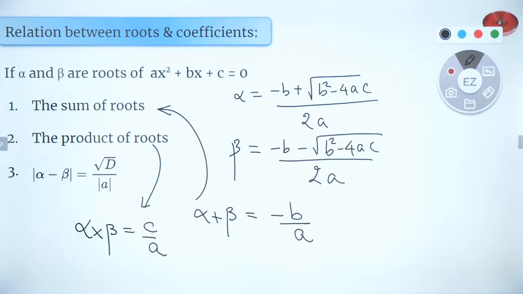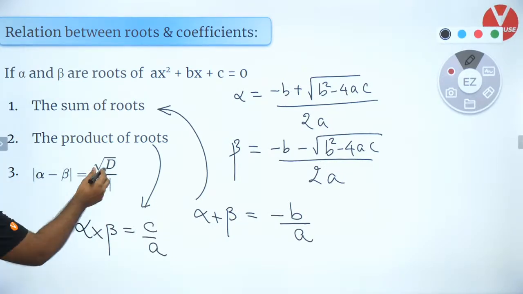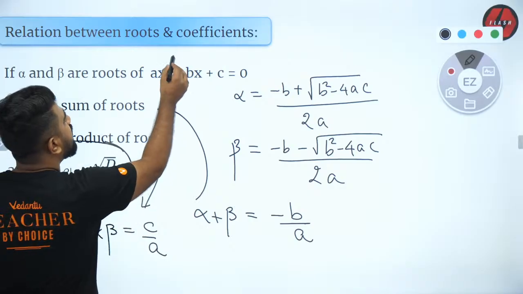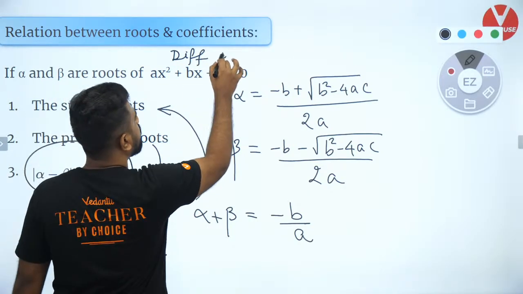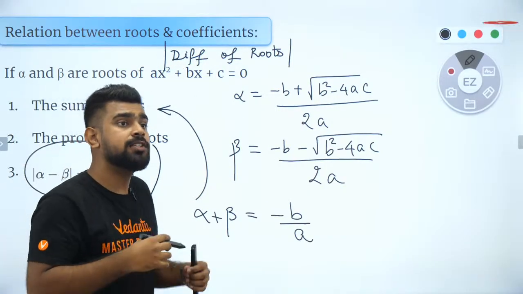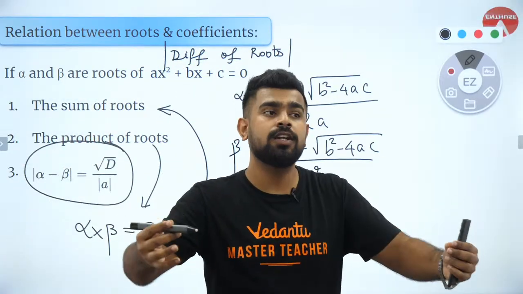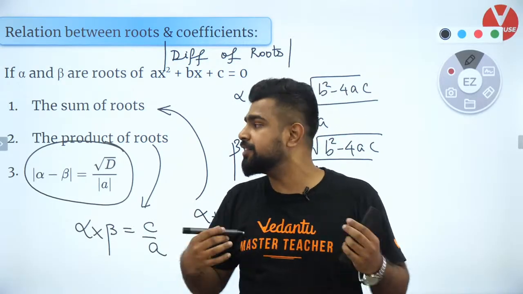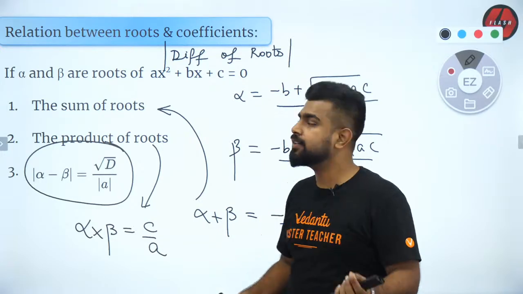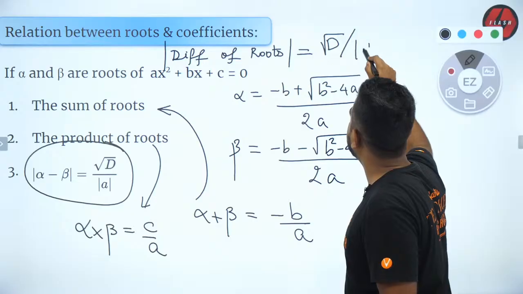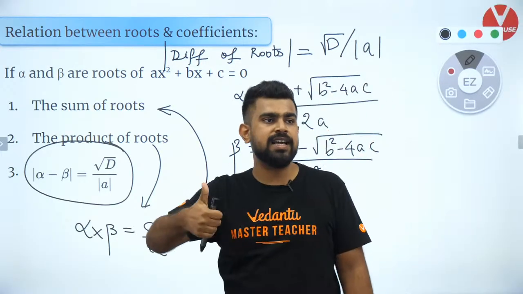So now, with that said, I want you guys to note down this formula as well, which is generally not known to students. That is nothing but your difference of roots, magnitude. Why magnitude? Because you don't know which root is higher and which root is lower. Got it? So difference of roots is equal to root of D by magnitude of a. Are you all clear with that?